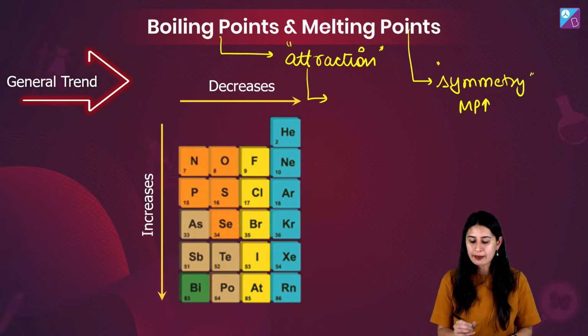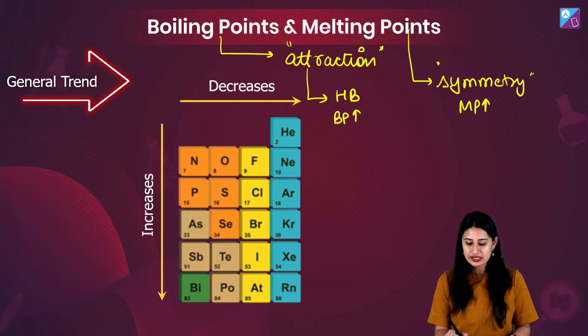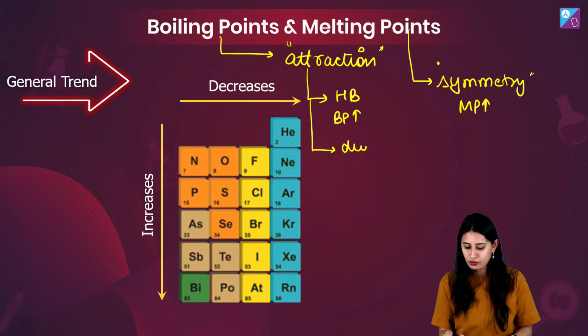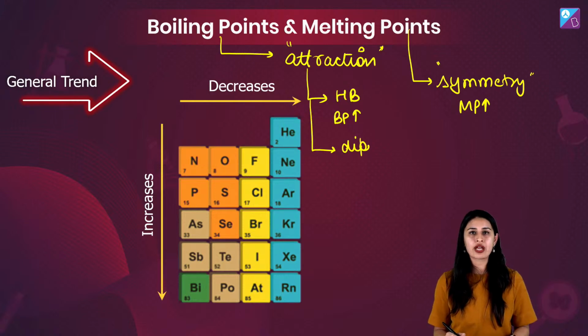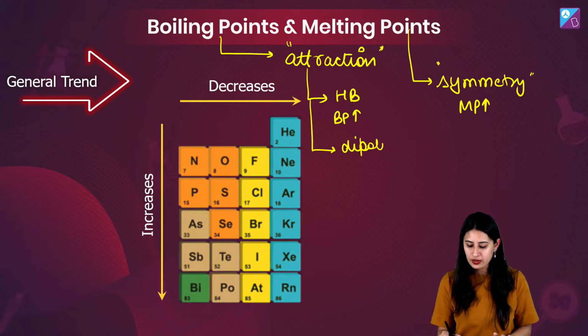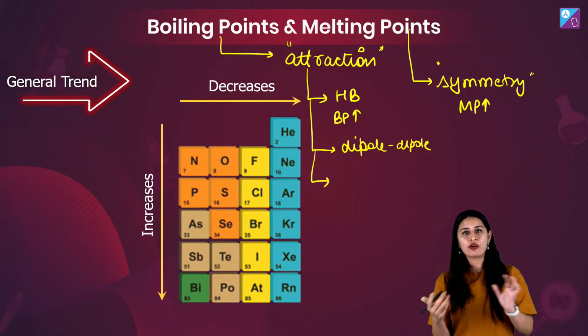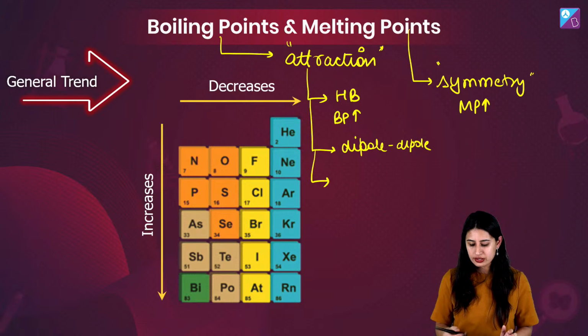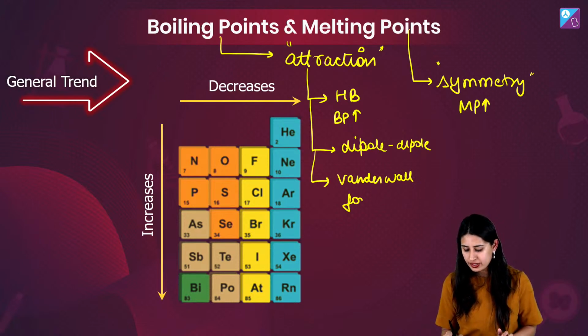When I'm talking about boiling point, if there are forces of attraction, let's say hydrogen bonds, the boiling point will be high. The second force of attraction is the dipole-dipole. You know, hydrogen bonding is also dipole-dipole interaction, but the strongest one, hence we have given it a new name, hydrogen bonding. But the other one that follows is dipole-dipole. Then you know dipole-induced dipole. So you know all other van der Waals forces in the order.